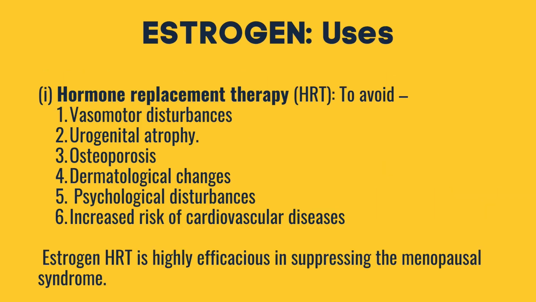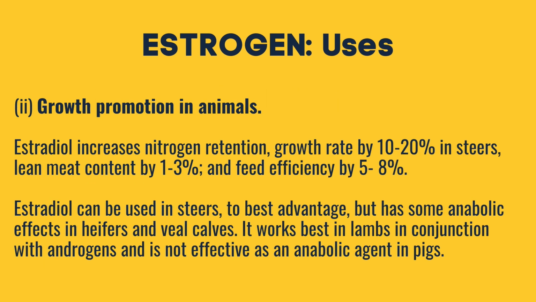Now, let us continue with the uses of estrogen. Firstly, it is used for hormone replacement therapy to avoid vasomotor disturbances, genital atrophy, osteoporosis, dermatological changes, psychological disturbances, and lastly, increased risk of cardiovascular diseases. To note, estrogen hormone replacement therapy is highly efficacious in suppressing the menopausal syndrome. Additionally, it is used for growth promotion in animals.